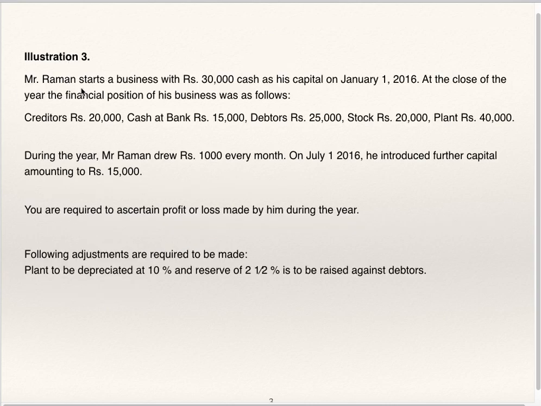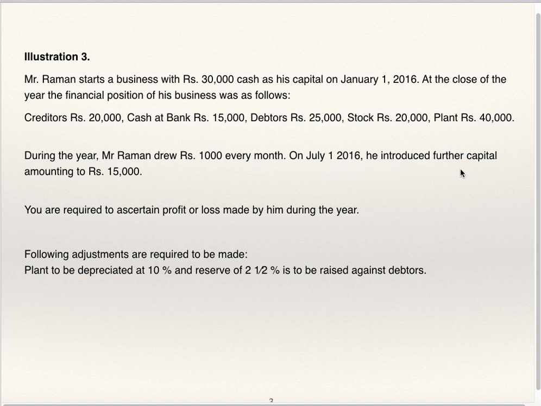Illustration third, Mr. Raman starts a business with 30,000 cash as his capital on 1st Jan 2016. At the close of the year, the financial position of his business was as follows: creditors, cash at bank, debtors, stock, and plant. During the year, Mr. Raman drew 1000 every month, so his drawings are 1000 into 12, 12,000 for the year.